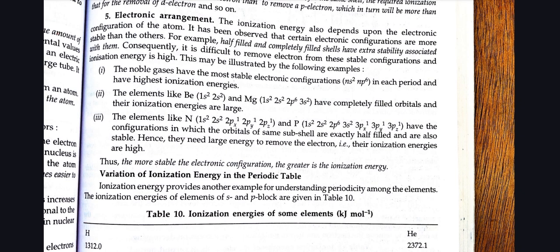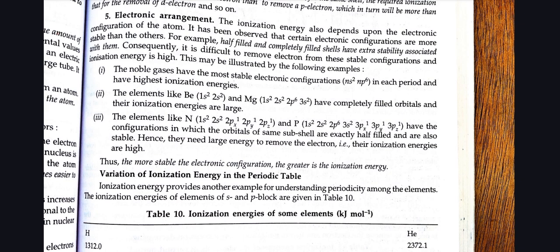The elements like nitrogen, 1s2 2s2 2px1 2py1 2pz1, and phosphorus, 1s2 2s2 2p6 3s2 3px1 3py1 3pz1, have configurations in which orbitals of the same subshell are exactly half filled and are also stable. Hence, they also need high ionization energy. Thus, the more stable the electronic configuration, the higher will be the ionization energy.